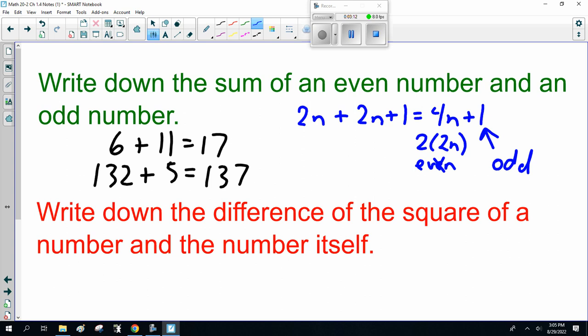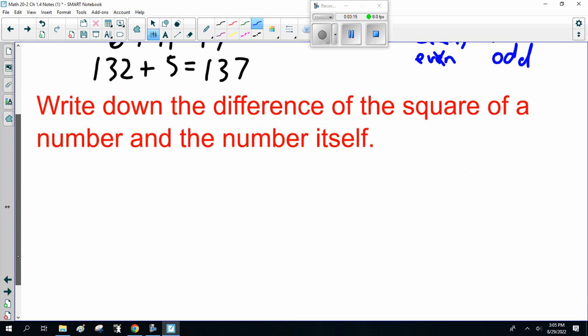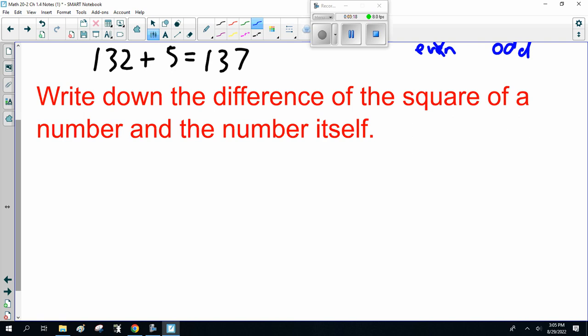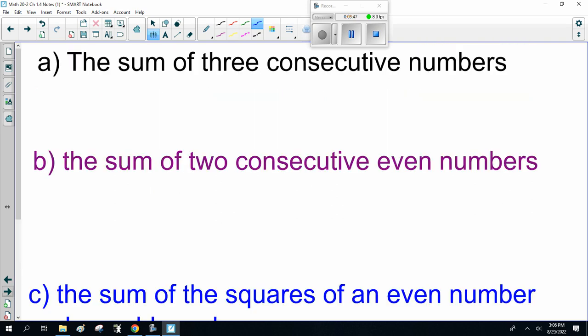Right? Now, write down the difference of the square of a number and the number itself. So the difference of a square and the number itself. So that's like 17 squared minus 17, or 6 squared minus 6. Now, generically, that's n squared minus n. Okay? Okay, so we can write out numbers, or we can write out generic numbers for anything. That becomes really important when we do mathematical proofs in a few minutes.